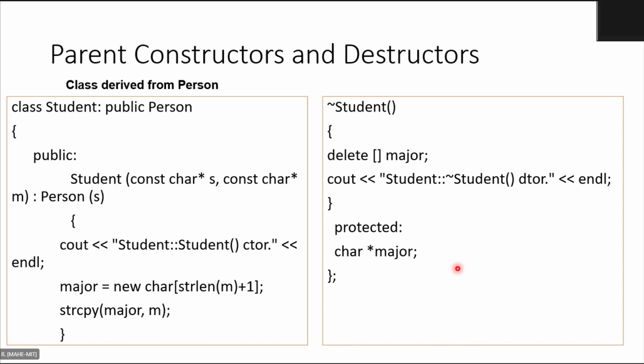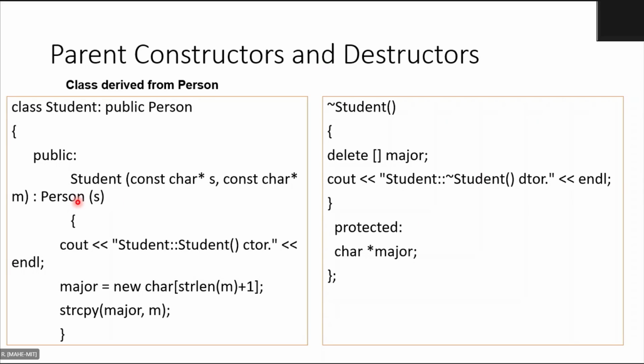Right. So now continuing, I have a student class which is derived from the person class. Now again, student will have a constructor. Major is a variable in the student class. So you will allocate some number of characters to the major and then copy that to your student class. And then there is a delete major. Similar idea, person and student.